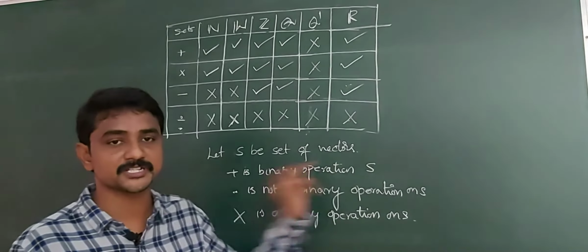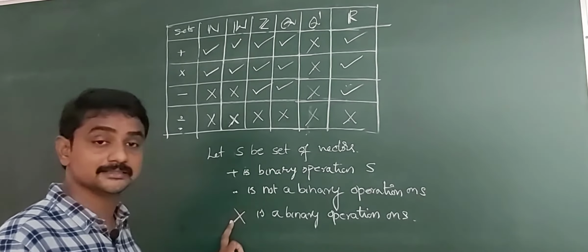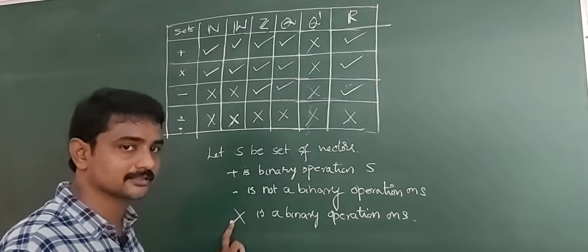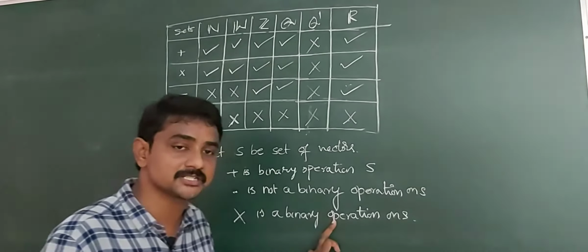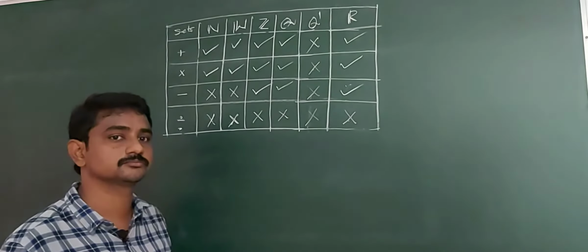Addition is a binary operation on S. Dot is not a binary operation on S. Cross product of two vectors is a vector. So cross is a binary operation on S.